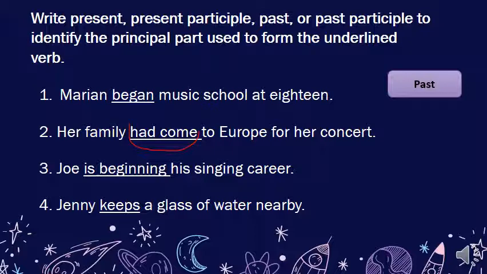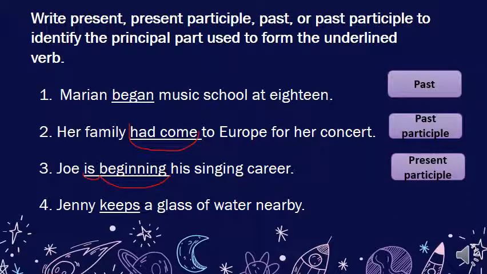Had come is in the past participle. Number 3, Joe is beginning his singing career. This is very obvious. Is is in the present, and this one is the present participle.